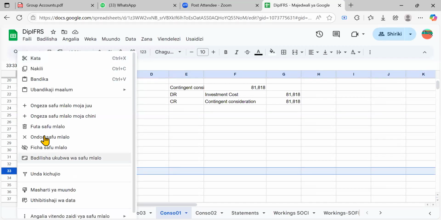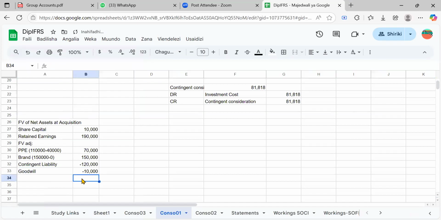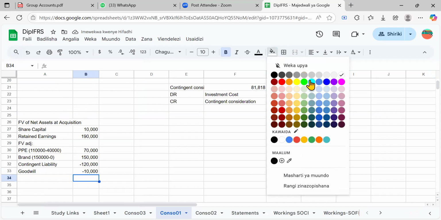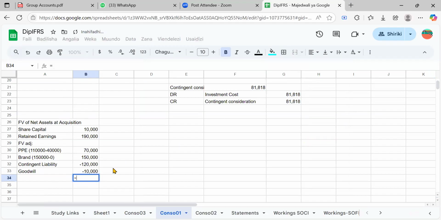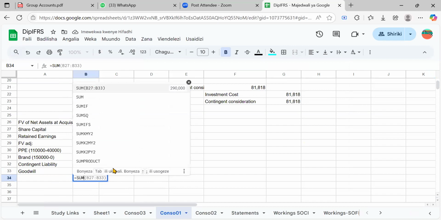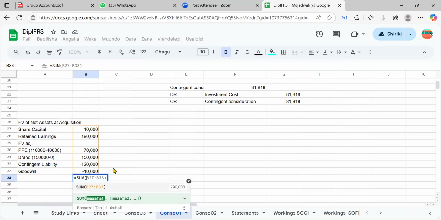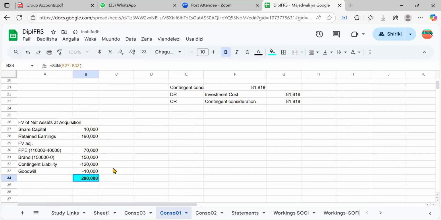Let me remove this row here, and let's get the total. Let's just get our figure here. How much would it be? I'll just have to sum them, right? Okay, so I'm going to get 290,000, right? You see, so we have all of the net assets. We are done with net assets.